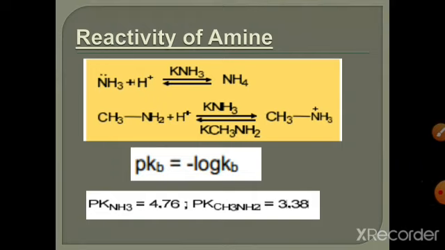So if ethyl iodide reacts with ammonia, it is first converted into the primary amine, ethylamine, and this primary amine further reacts with alkyl iodide and is converted into a secondary amine, N,N-diethylamine. When this diethylamine further reacts with ethyl iodide, it is converted into a tertiary amine, and this tertiary amine further reacts and is converted into the quaternary ammonium salt.